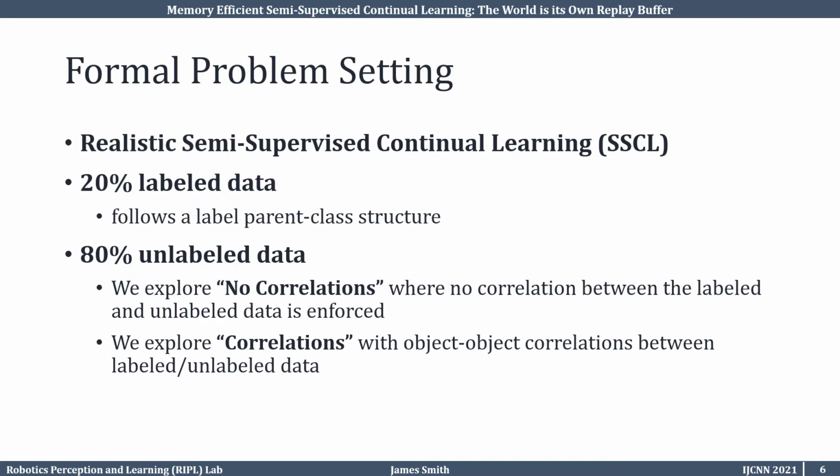data may exist. For example, we explore no correlations, where no correlation between the labeled and unlabeled data is enforced, and we also explore several realistic correlations where object-object correlations between the labeled task data and unlabeled environment data do exist.